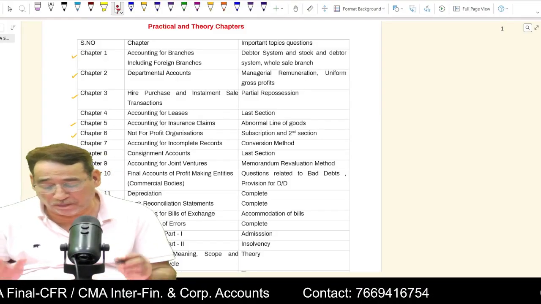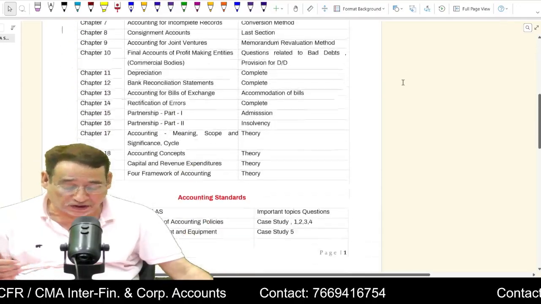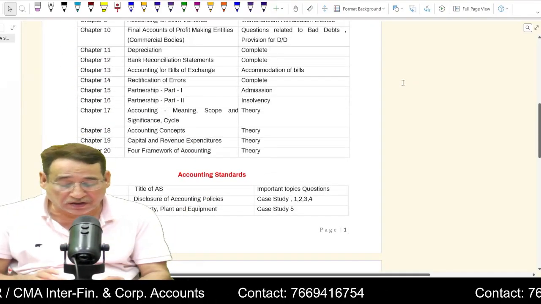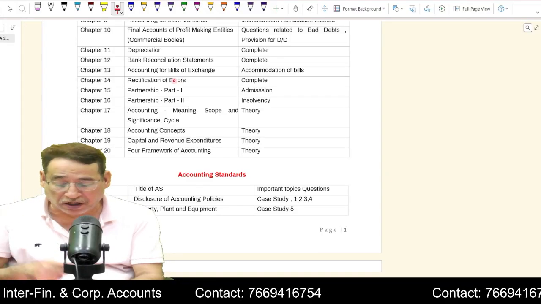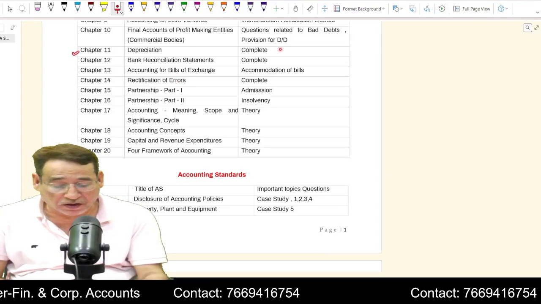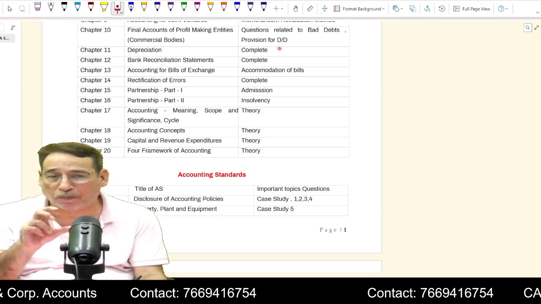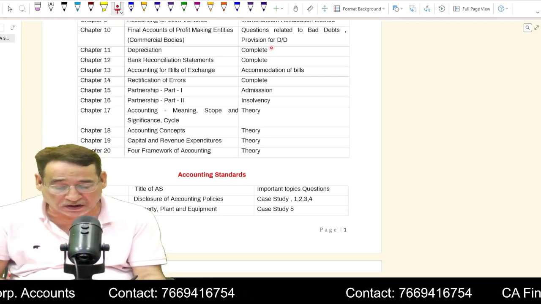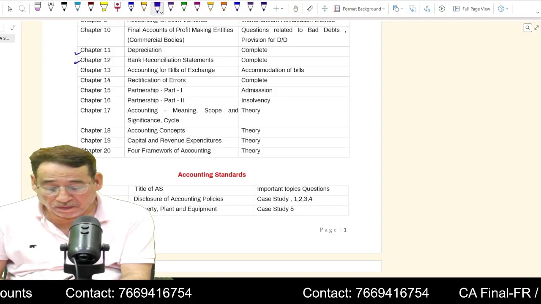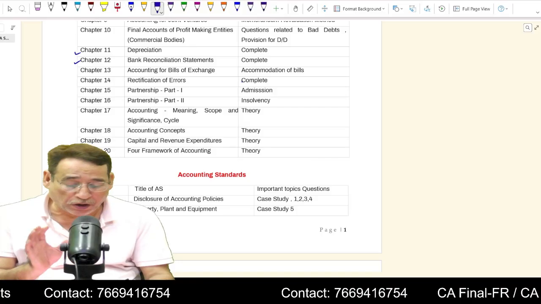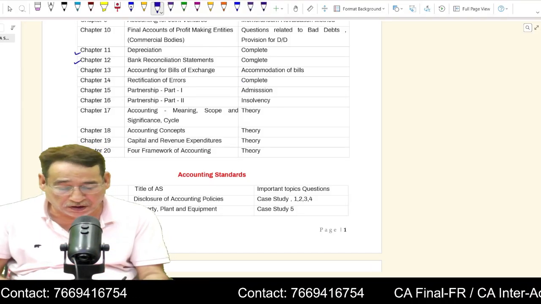Now, coming to the important aspect of this particular part. When I started off this revision series, at that time also I mentioned that there are some chapters where you cannot be selective. Please kindly note it down very carefully. This chapter, depreciation, you need to do comprehensively because that will also cover your property, plant and equipment standard. Is it clear to you? And then this particular chapter, bank reconciliation statement, because these are small chapters. You have already seen, hardly in 1 or 2 classes we have covered all these chapters.